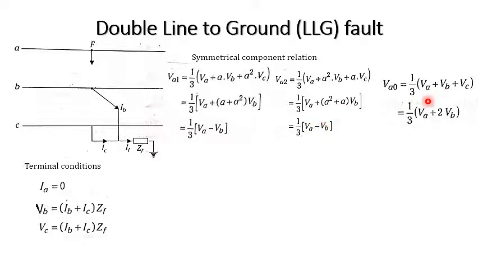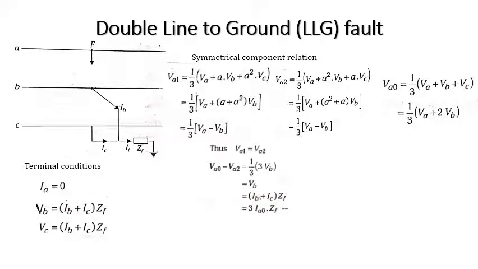Similarly for VA0, it is 1 by 3 times of VA plus VB plus VC. VC is equal to VB, so by these two equations we get 1 by 3 times of VA plus 2 times of VB. Thus VA1 is equal to VA2. Make it VA0 minus VA2, we get 1 by 3 times of 3 into VB, so we get VB. What is VB? Already we know from this equation it is IB plus IC into ZF. So what is IB plus IC?